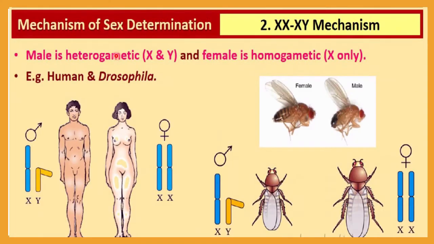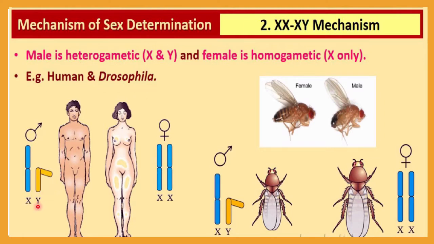Next, let me discuss the XX and XY mechanism. What is the XX and XY mechanism? So here, male is heterogametic, means male here will have X and Y chromosome, and female is homogametic. That means both X will be present. Such a phenomenon or mechanism you can observe in humans and in Drosophila.